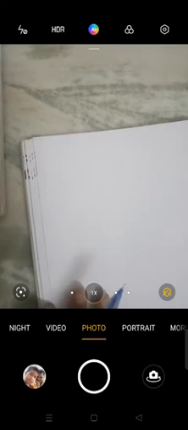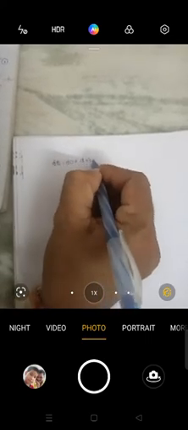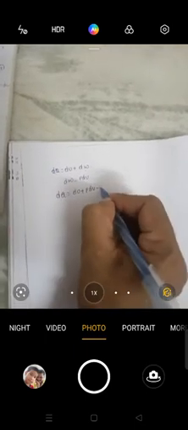For the derivation of the internal energy, let us consider the first law of thermodynamics, that is dq is equal to du plus dw. We know that dw is equal to pdv. Then we substitute in this equation. Therefore we get dq is equal to du plus pdv. This is equation number 2 and the first is equation number 1.